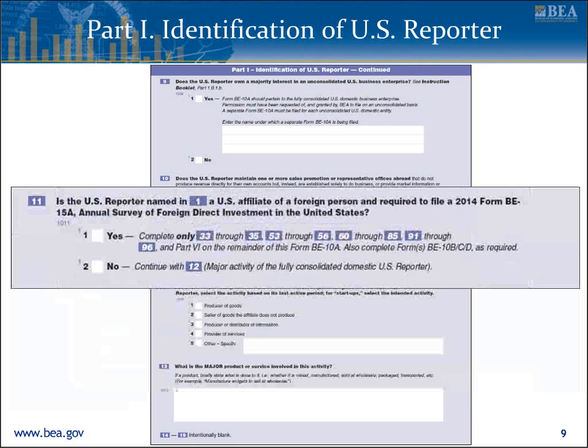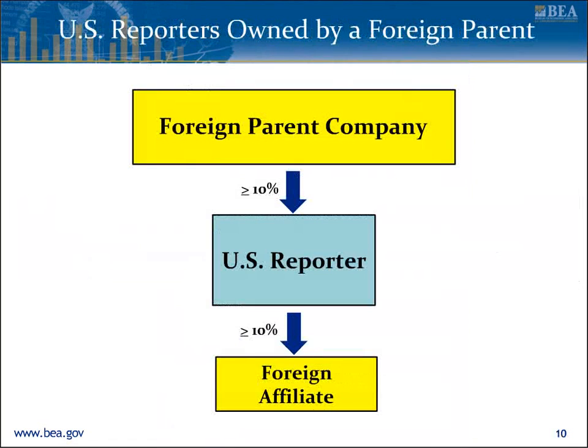Now we'll take a closer look at the instructions for Item 11, which addresses reporters who file multiple BEA surveys. A U.S. reporter that is owned by a foreign parent and also has affiliates abroad may be required to report on both the BE-15 Annual Survey of Foreign Direct Investment in the United States and the BE-10 Benchmark Survey of U.S. Direct Investment Abroad. This is true if the U.S. business enterprise owns 10% or more of at least one foreign affiliate, and is also owned 10% or more, directly or indirectly, by a foreign person.